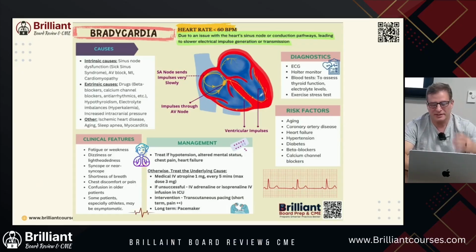We're going to talk about the diagnosis. Simple as the EKG, the Holter monitor, blood test. What do we want to check if someone has bradycardia? We want to look at their thyroid function, look at their electrolytes. There's something we could do as an EKG as an exercise stress test.